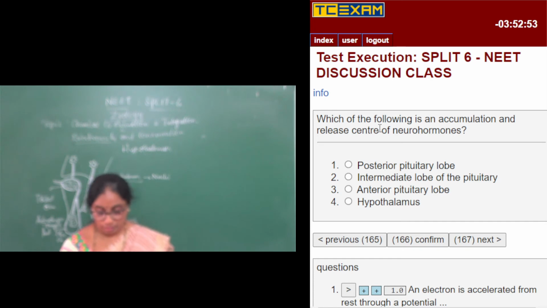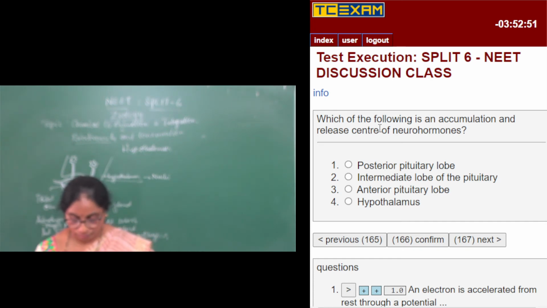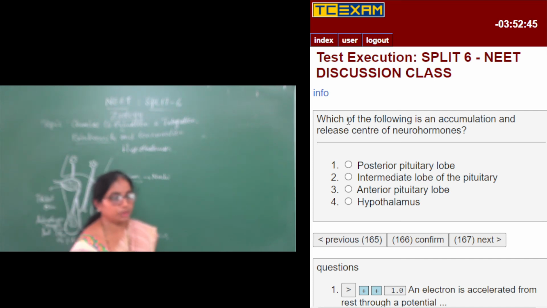The answer is hypothalamus, which is an accumulation and release center of neurohormones. Neurohormones are released by the hypothalamus into the posterior pituitary lobe. So neurohormones are present in the hypothalamus.